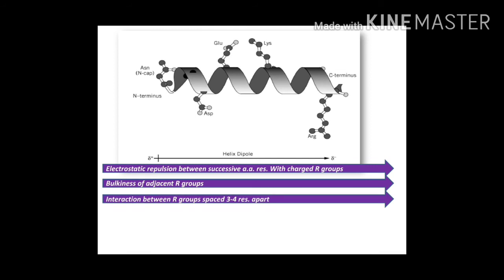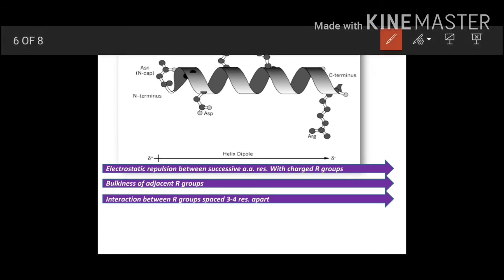Interaction between R groups spaced 3-4 residues apart. As I already showed you in the previous example, there were 3.6 residues per helical turn. So here the R group, whatever is protruding, is going to be affected by the amino acids which are 3-4 amino acids apart. So which amino acid is present there is also a concern. If this one is positive and this one is also positive, they are going to repel each other and this is going to destabilize the structure.